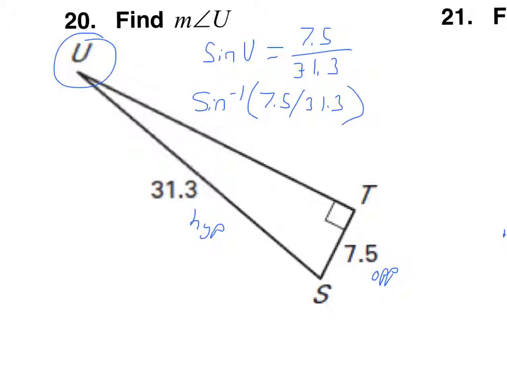You want to press second sine and then 7.5 divided by 31.3. If the fraction button doesn't give you an error, that's fine, but sometimes it does, and that would be why. So angle u is approximately 13.9 degrees.